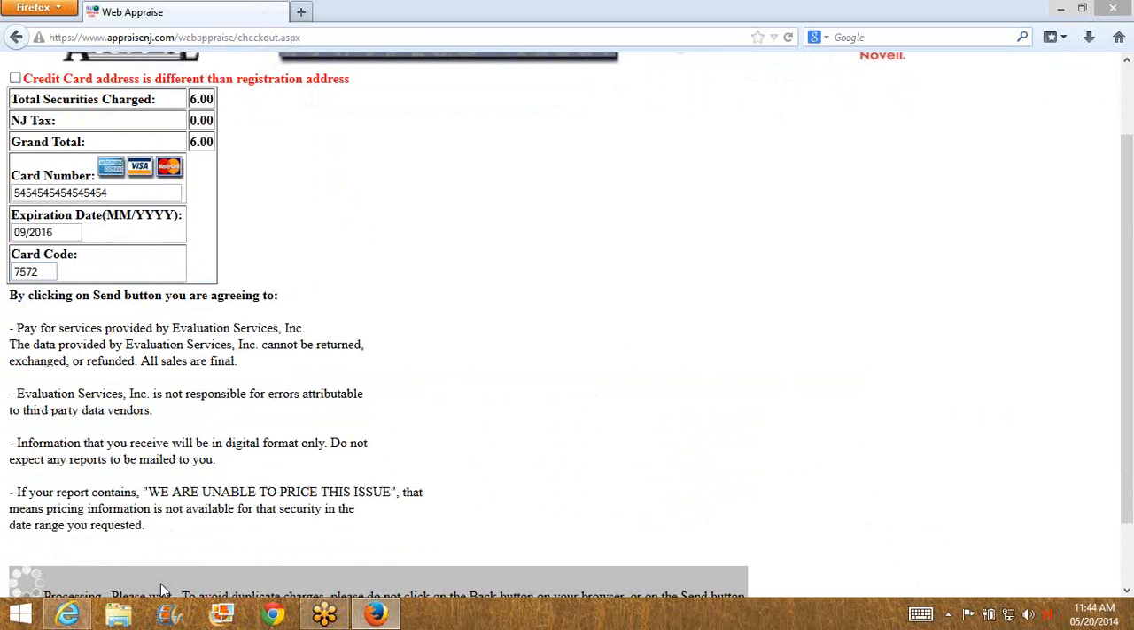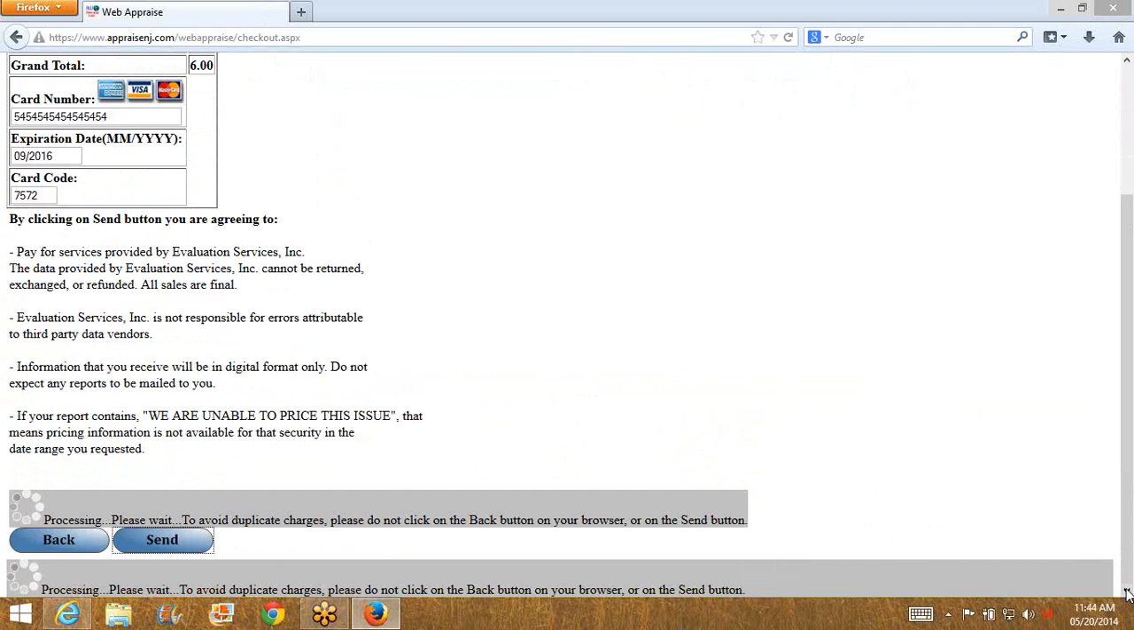So click on Send. We'll come down here. You can see on the bottom it's processing. We need to give it a little bit of patience, and then it'll come back to us.